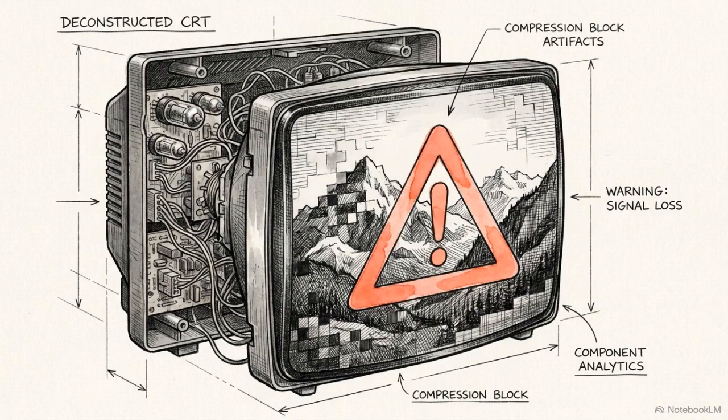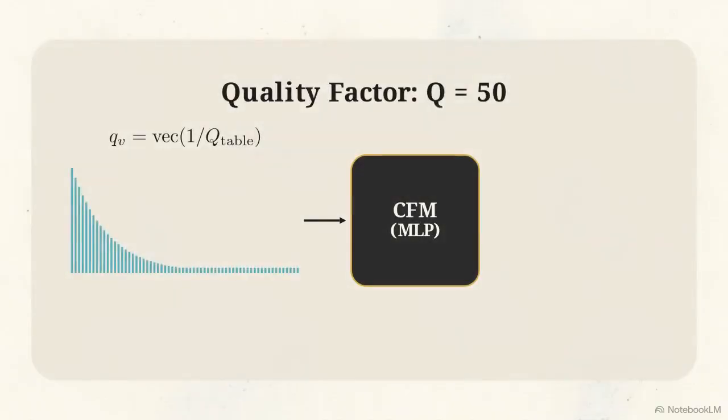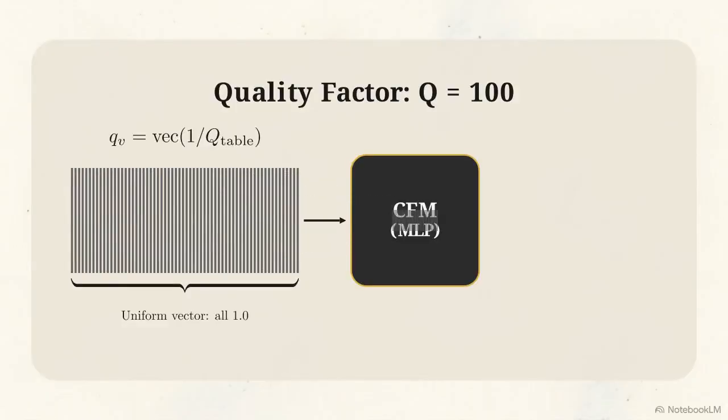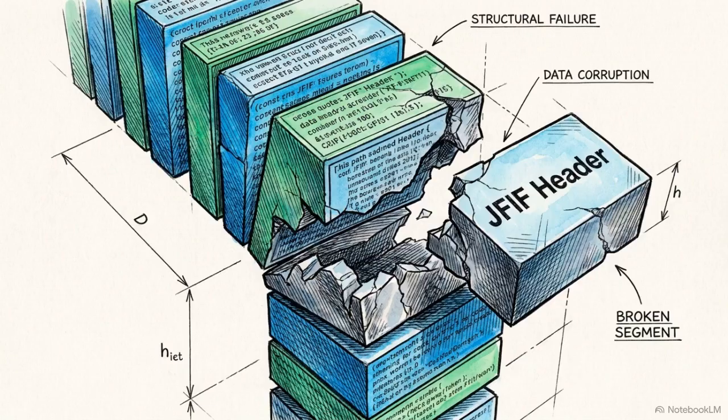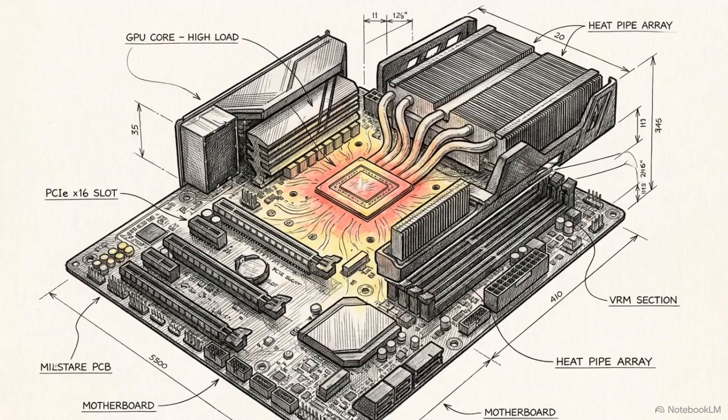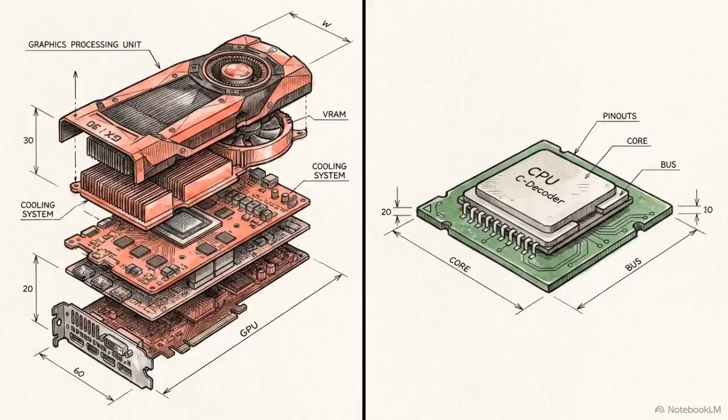The system does have strict technical limitations. QGAC fails to restore images that have undergone multiple recompressions or images saved pristine at a quality factor of 100, because the inverse quantization vector provides no discriminative signal. The architecture relies entirely on metadata. The system crashes if prior transcoding steps have stripped the JPEG quantization headers from the files. Finally, while spatial dimensions are smaller, the dynamic weight generation via CFM hypernetworks strictly requires GPU acceleration, making it computationally heavier than standard CPU C-based decoders.